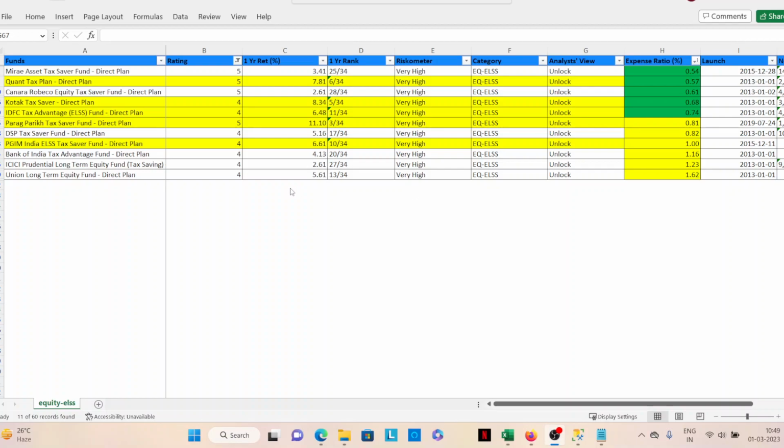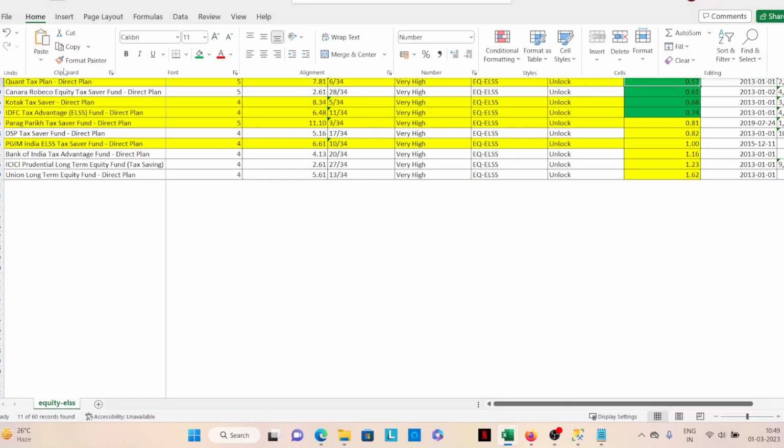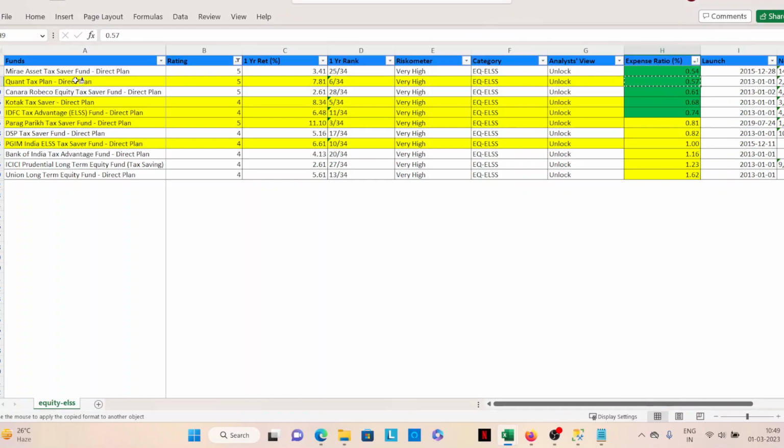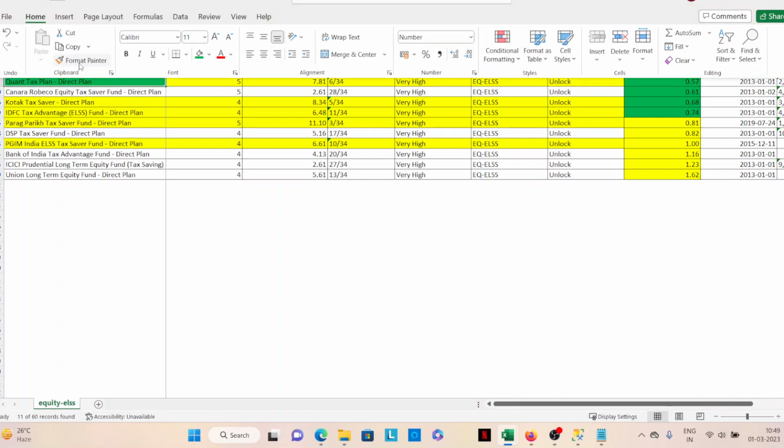So now coming to these mutual funds. Based on that, the intersection is on these 3 funds that we can look at.